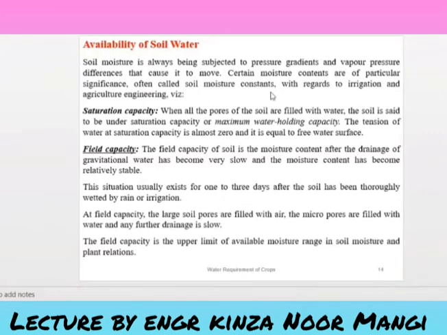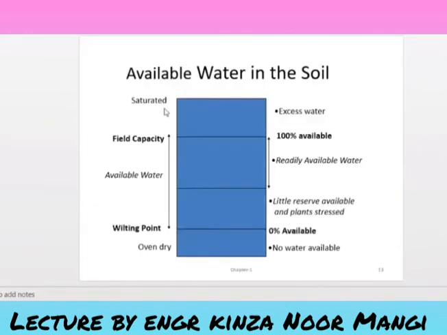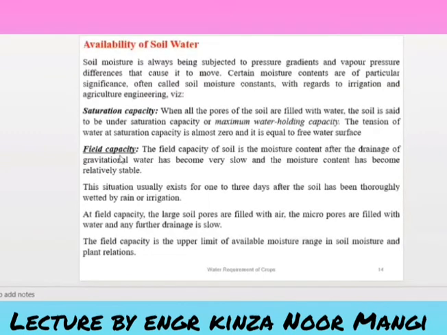Those constants which we have discussed previously are the wilting point, field capacity, and saturation point, with respect to irrigation and agricultural engineering.